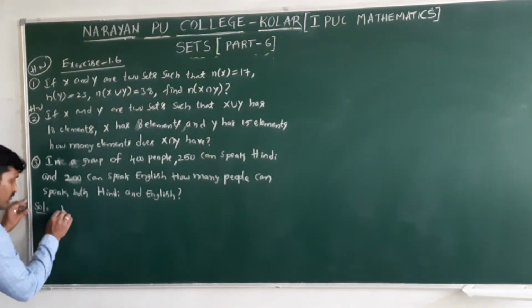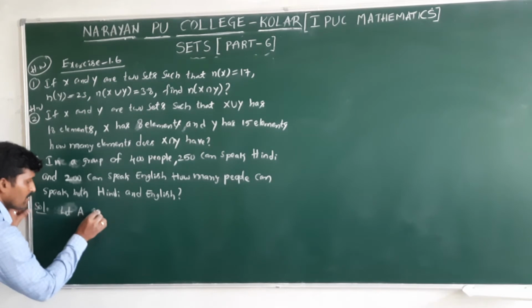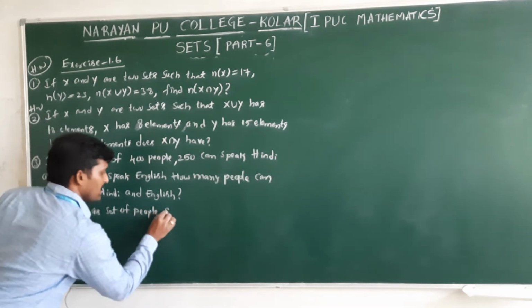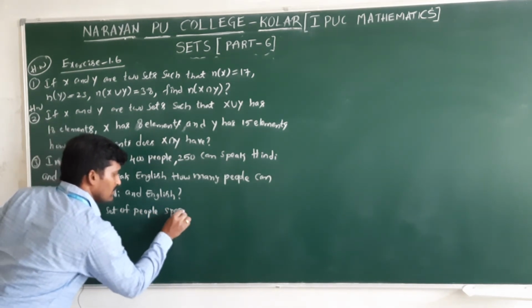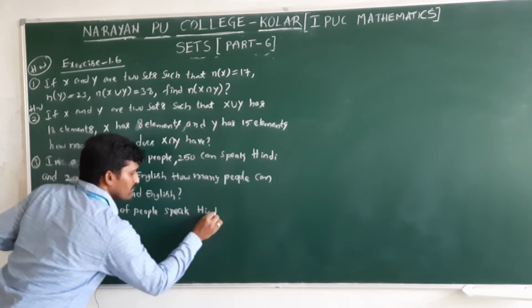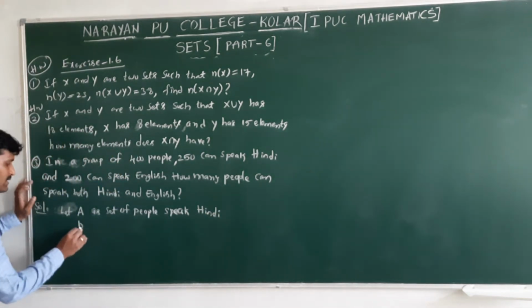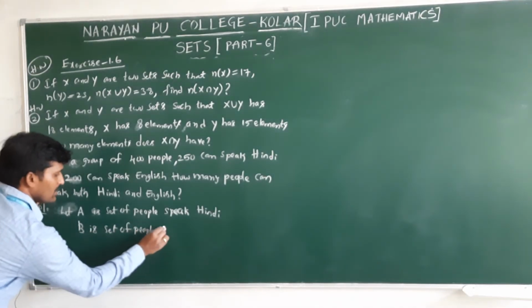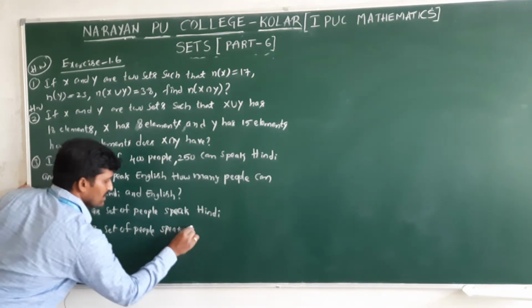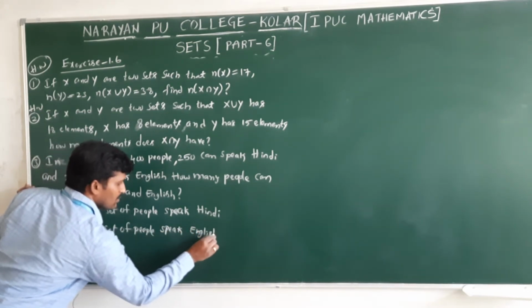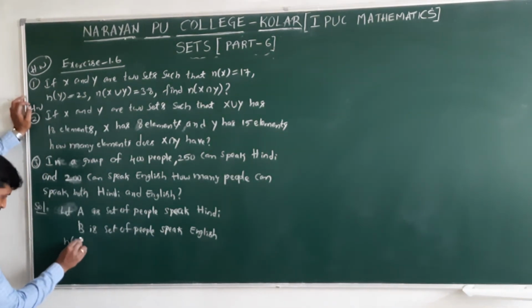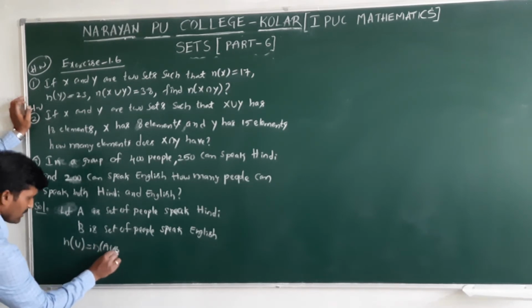Clear? Now here, N of universal set, before that, let A be the set of people who speak Hindi. B is the set of people who speak English. Total is never exceeded. That's why N of universal set and N of A union B are both the same.